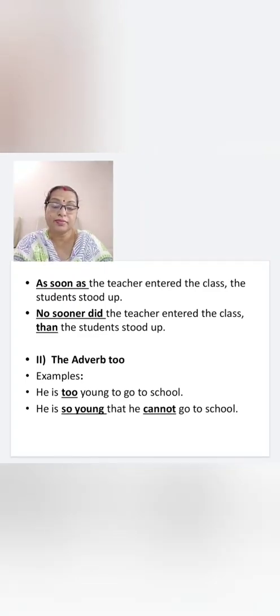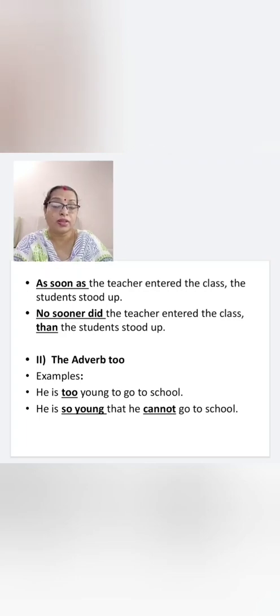Next we have the adverb too. How to interchange affirmative to negative. He is too young to go to school. How will you make negative? He is so young that he cannot go to school.